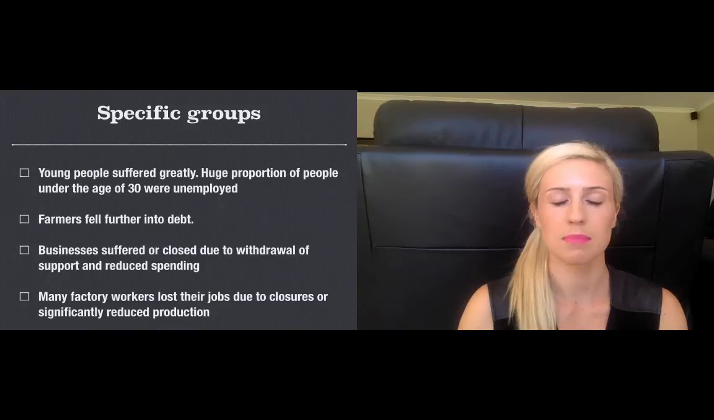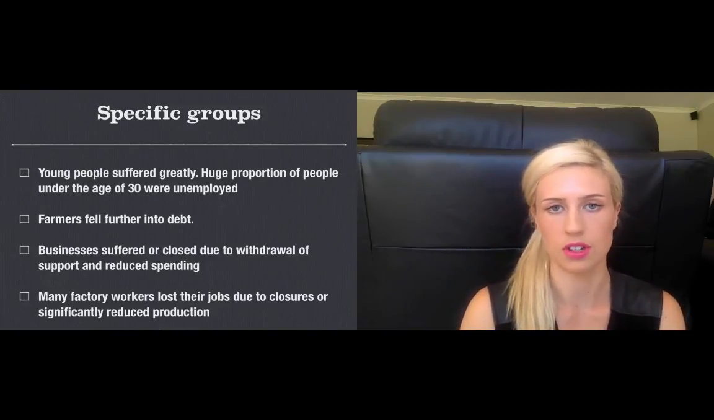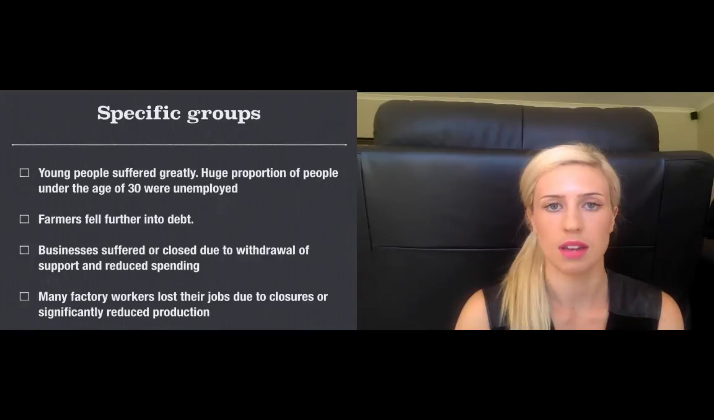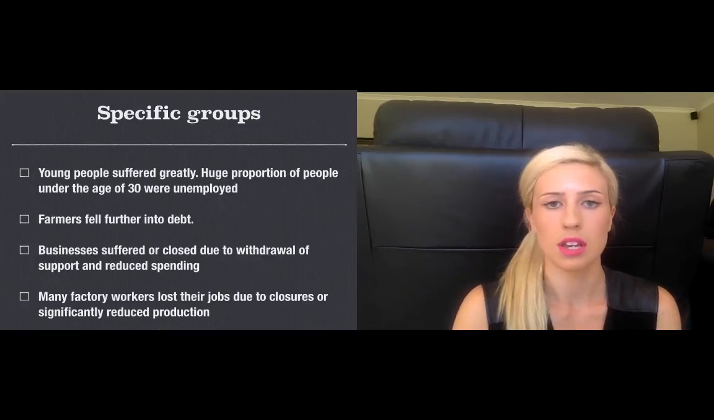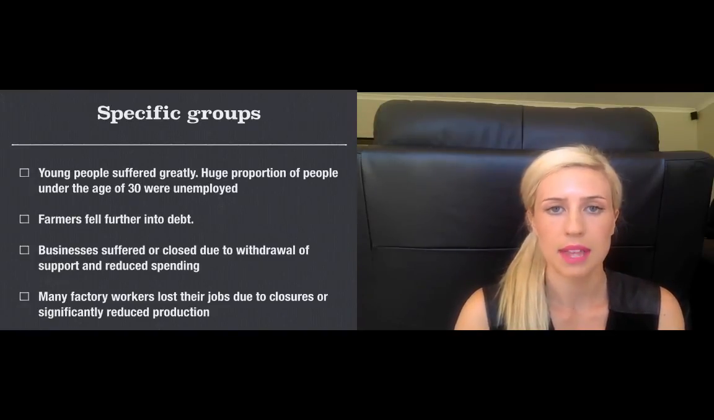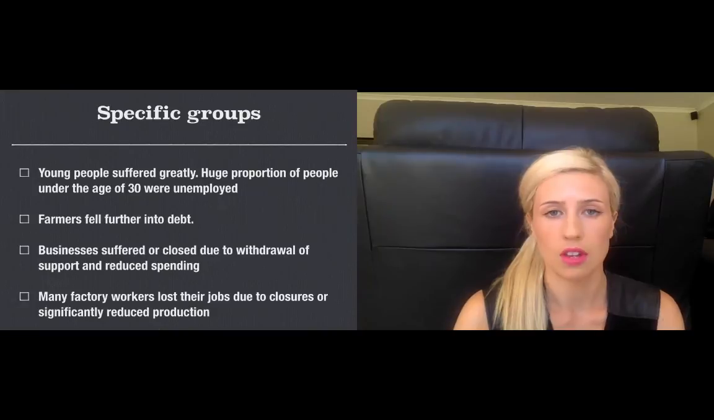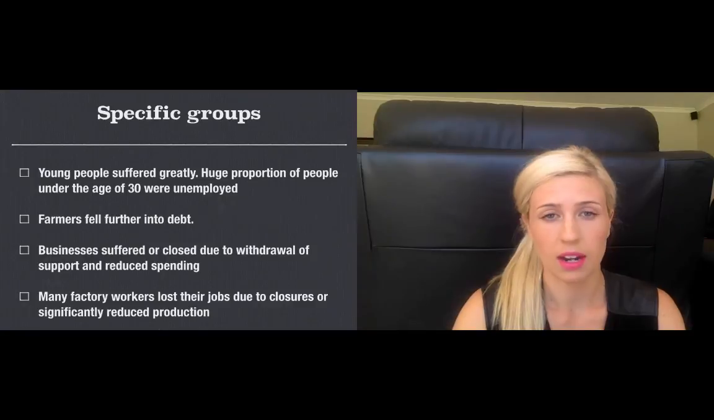There were some specific groups in Germany that suffered greatly during the Great Depression. The first group to suffer more than most were young people. There was a huge proportion of young people under the age of 30 that were unemployed. Over 60% of people who graduated from university during this time could not find a job, and by 1933, over 50% of people between the ages of 16 and 30 were unemployed. This created a huge problem because these are people looking to move out of home, probably young married couples looking to start a family, and we've got an unemployment crisis in this group.